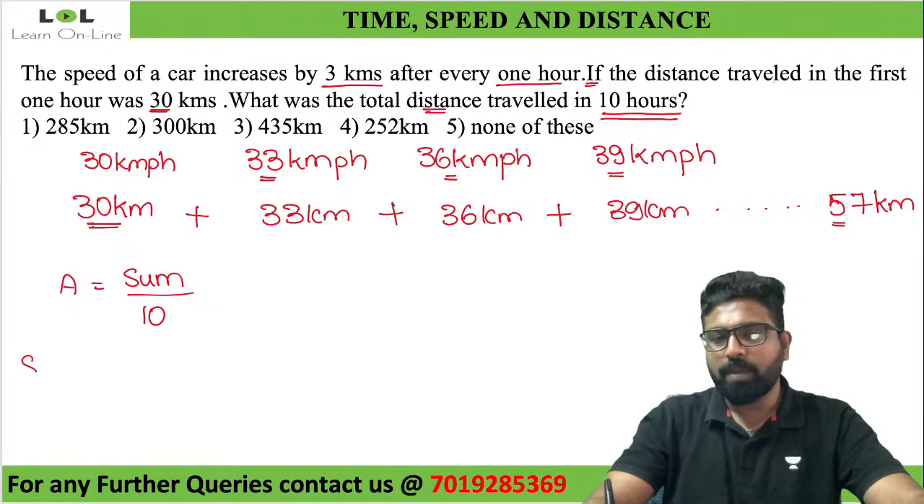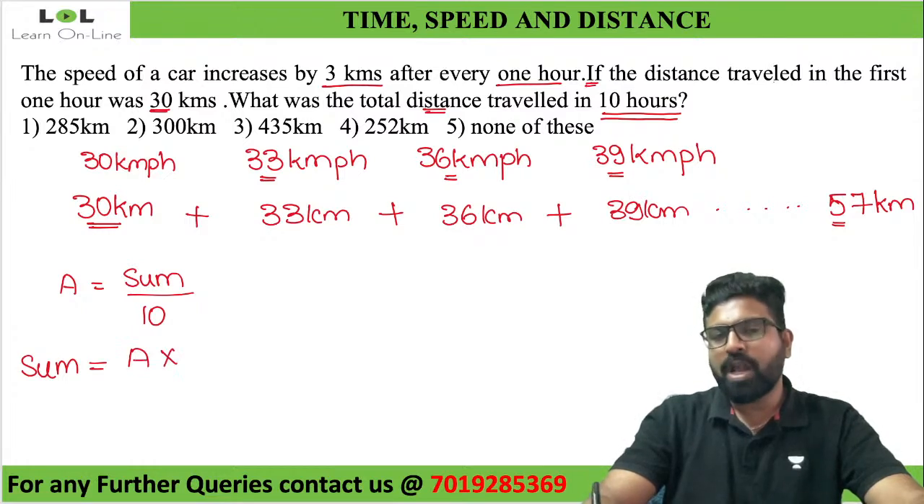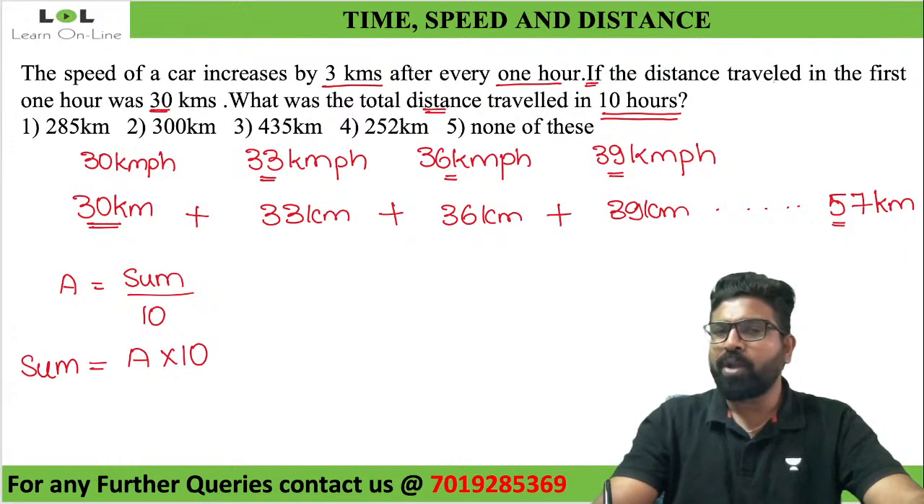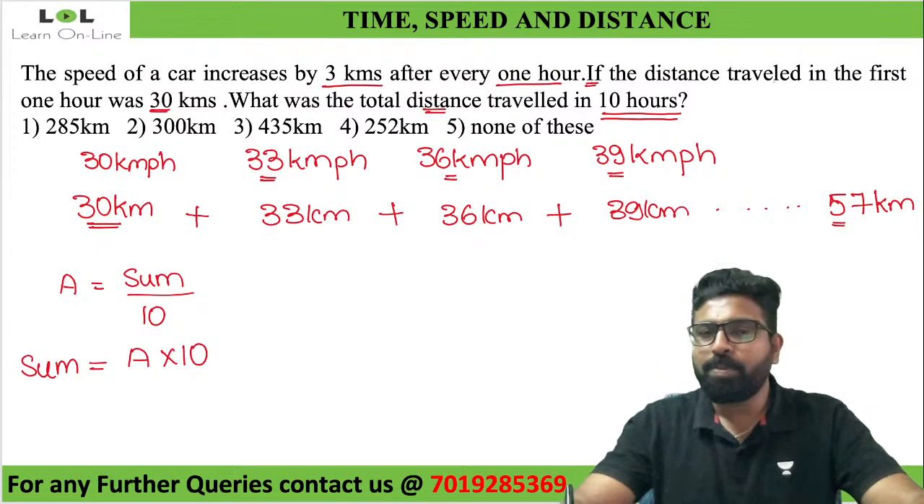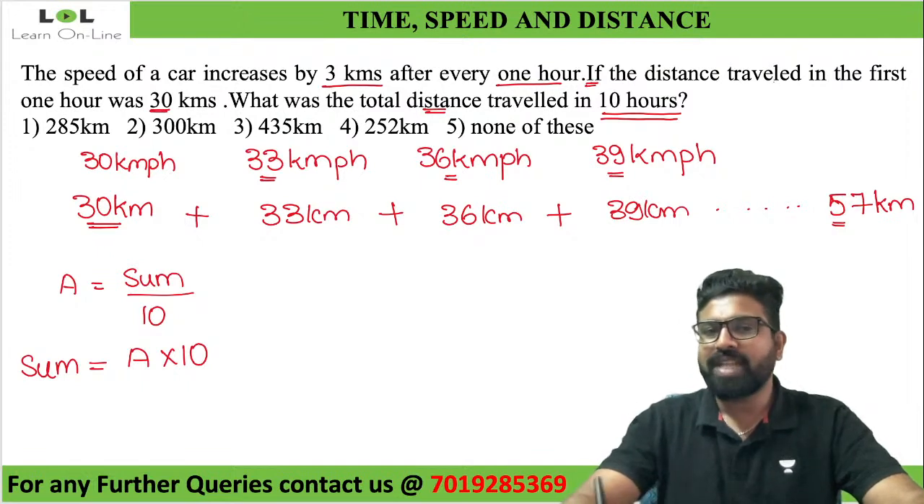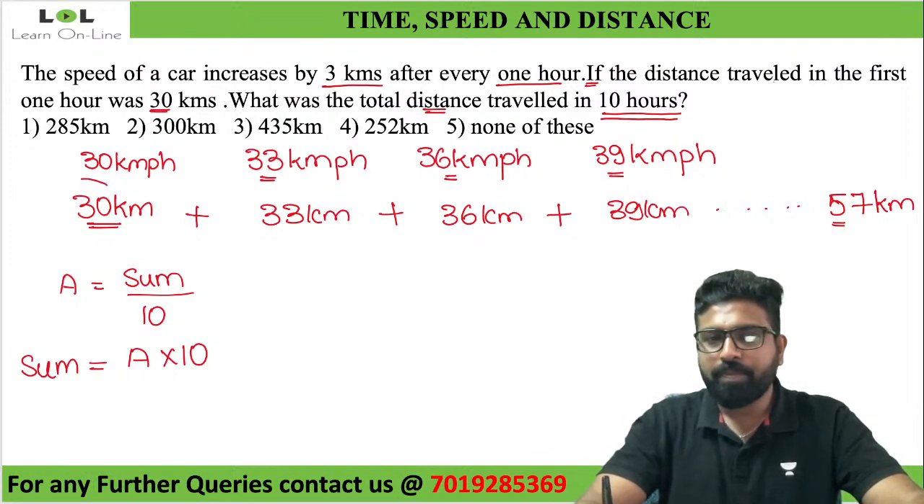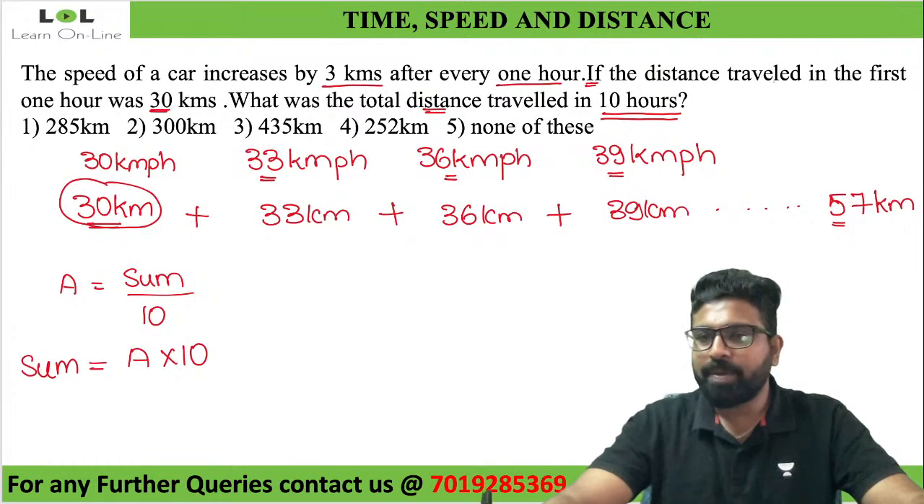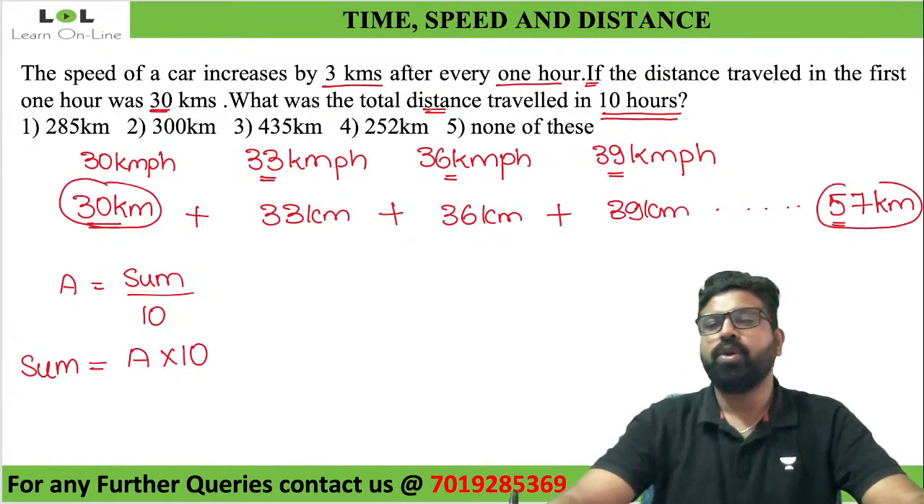So now I need to find the sum. I don't know what the sum is. That is what they're asking me to find. Sum will be equal to average into 10. Do I know the average? I don't know. Do I know the sum? I don't know. How do I calculate? See, there is one simple thing to find average. If you take the first term, and the last term, and divide it by 2, you will get the average.